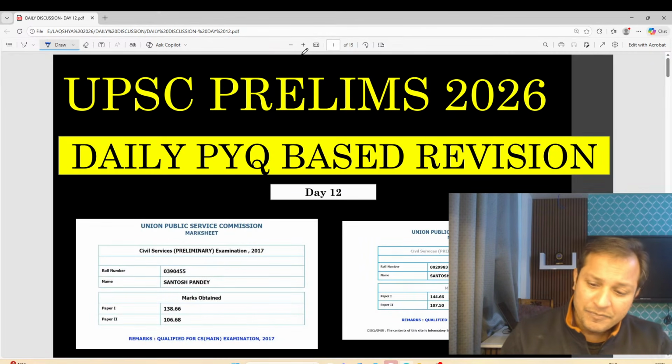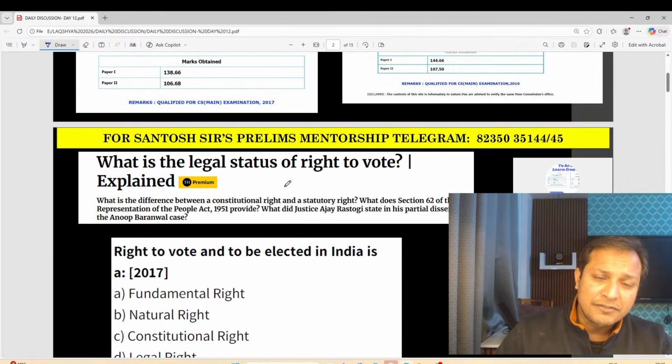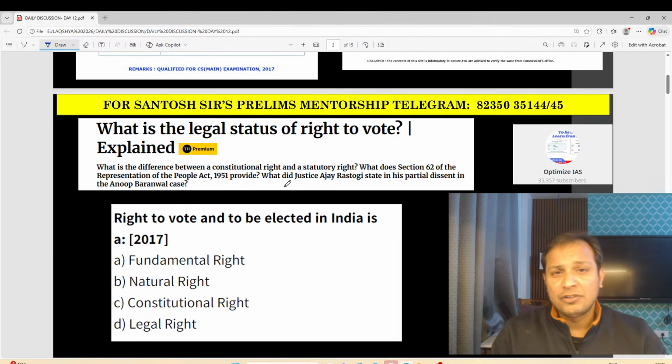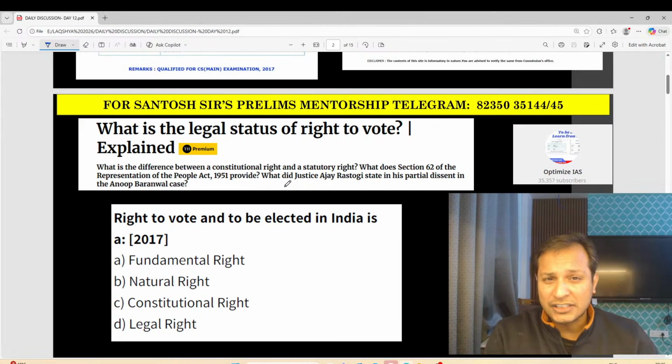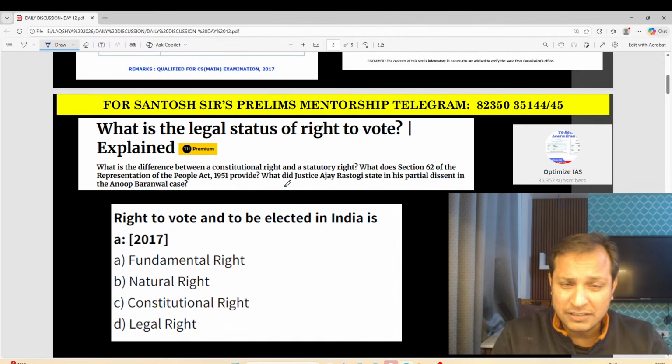Let us start, guys. So today we have three topics, which is the elections, the election laws and the anti-defection law and political parties. So 4 chapters we are going to discuss.